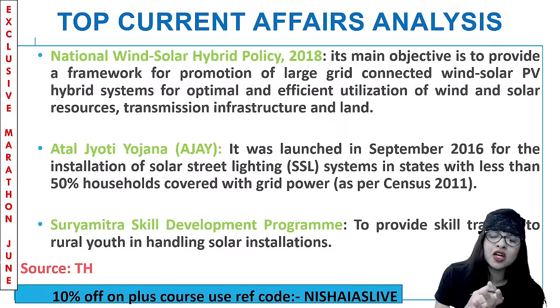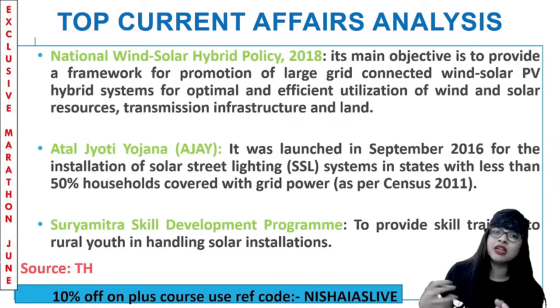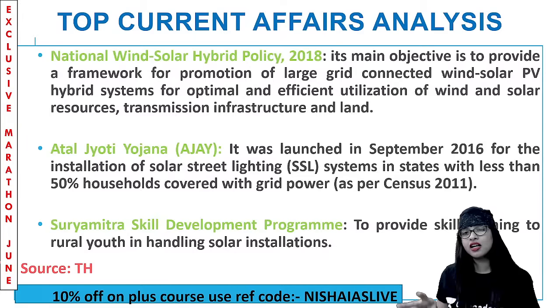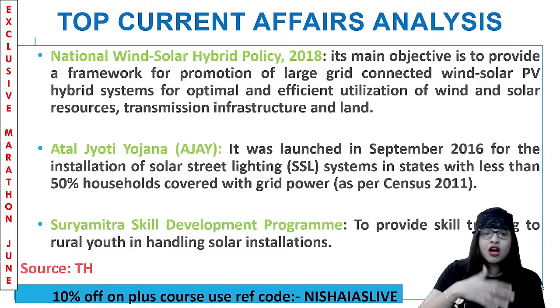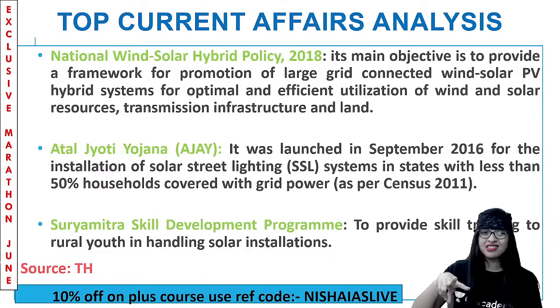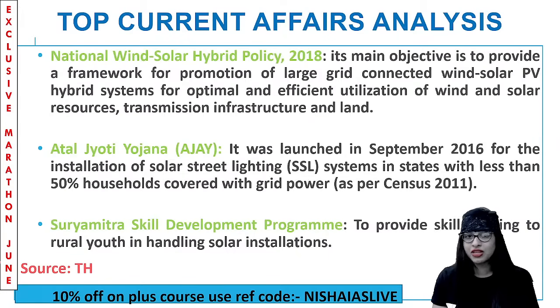Next, you have the National Wind Solar Hybrid Policy, combining wind energy along with solar. This is a hybrid policy from 2018. Basically, the objective is to provide a framework for the promotion of large grid-connected wind solar PV hybrid systems. So two things are happening at the same time, right? Making efficient and optimal utilization of wind and solar resources, with transmission infrastructure and land also being used.